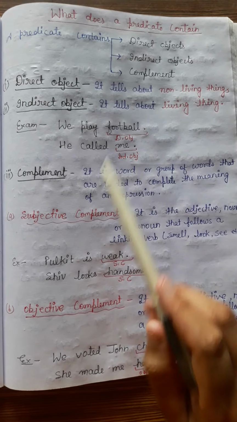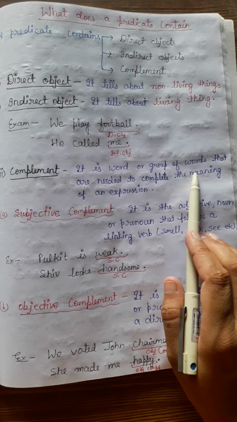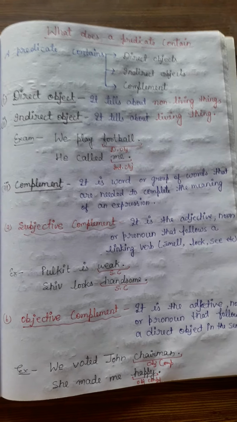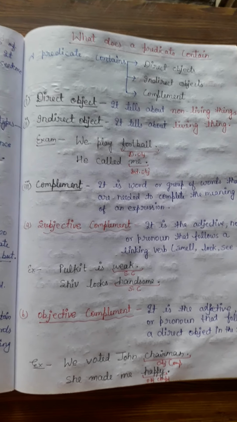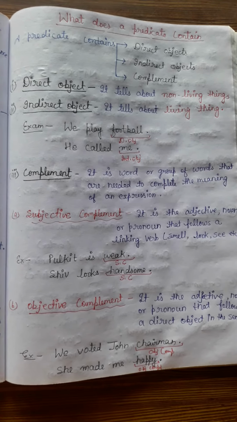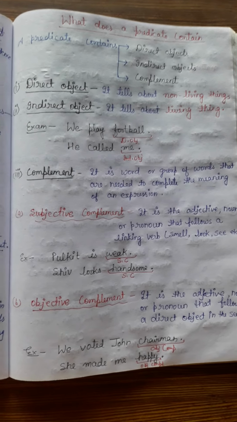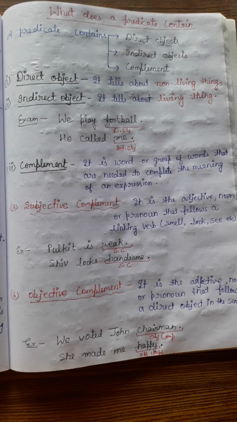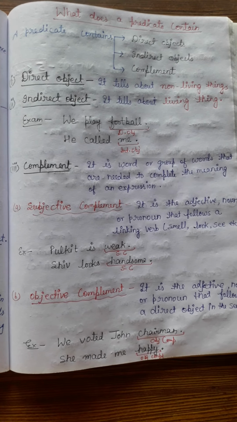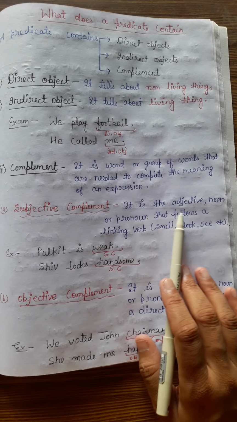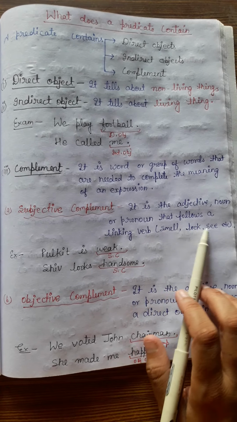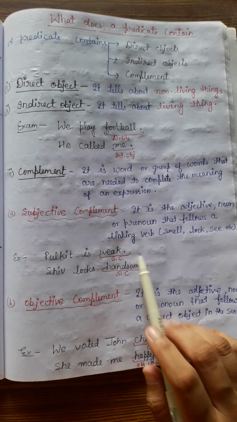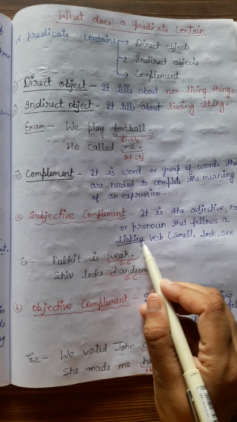Now what is a complement? A complement is a word or group of words that is needed to complete the meaning of an expression. It means complements express something about the subject and also the object. So that's why complements are classified into two types: subjective complement and objective complement. What is a subjective complement? It is the adjective, noun or pronoun that follows a linking verb. It means a subjective complement is always used after a linking verb. What are linking verbs?